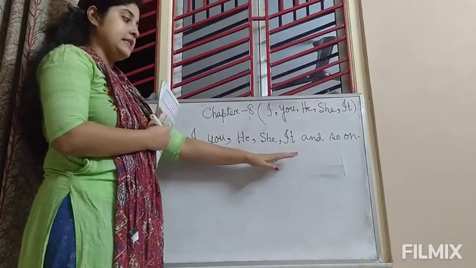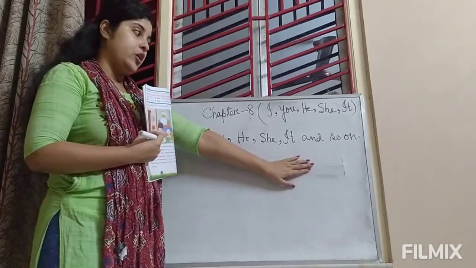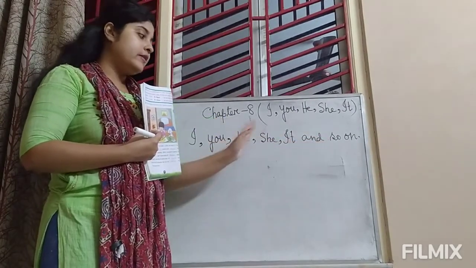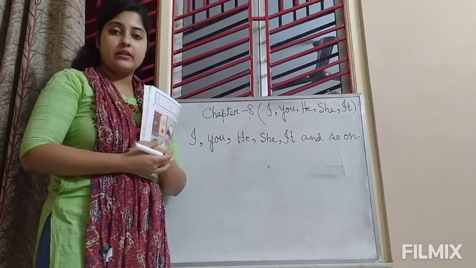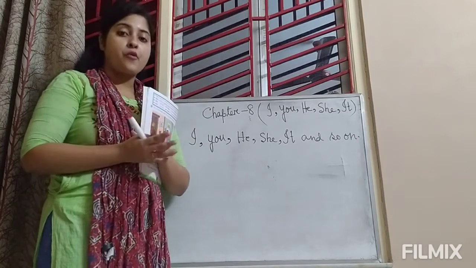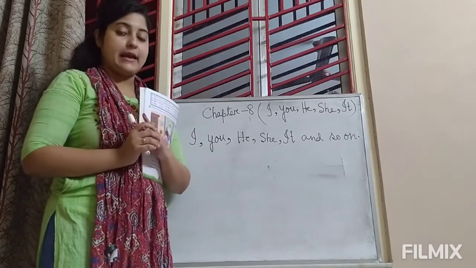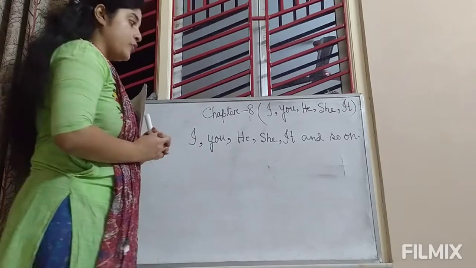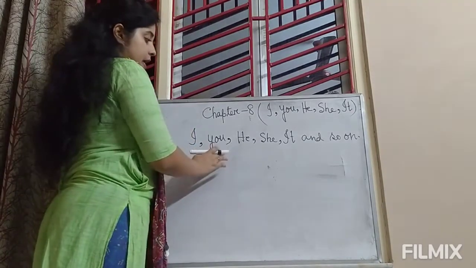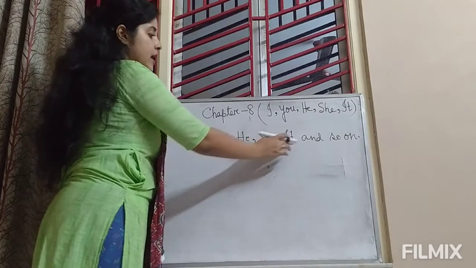All of these are examples of pronouns. Not only 5 pronouns are there, there are some more pronouns which we will see in the next chapter. In this chapter we will talk only about these pronouns, that is I, you, he, she, it.